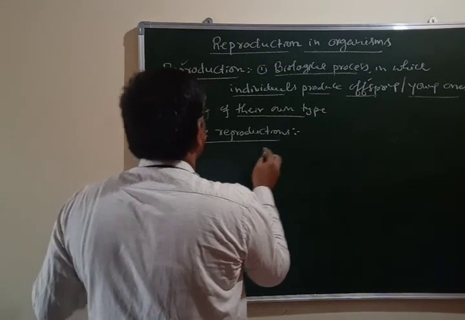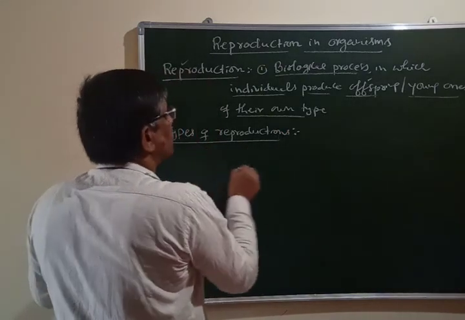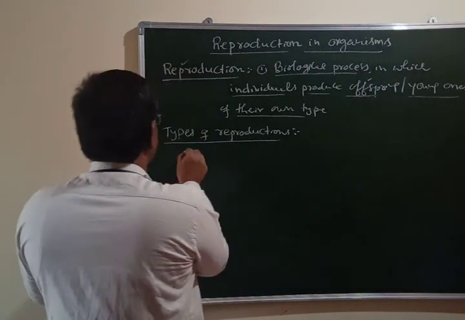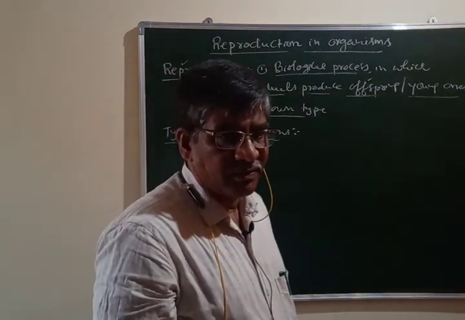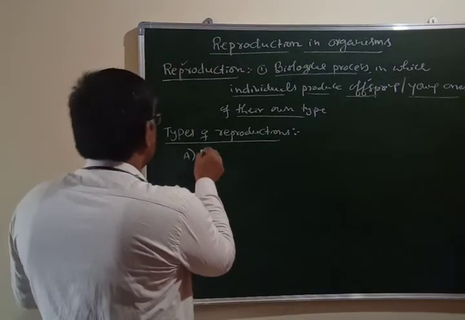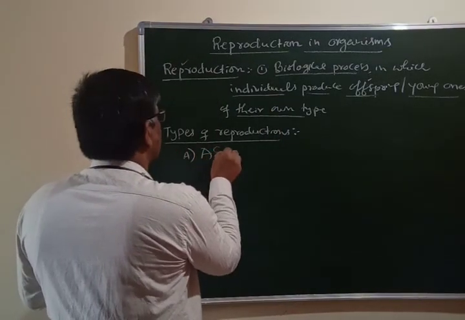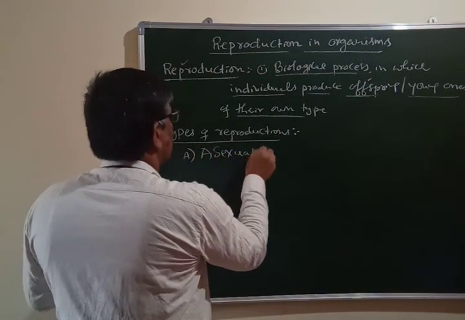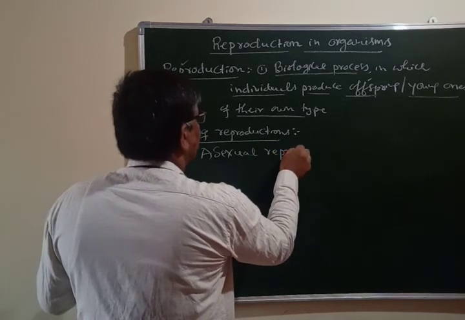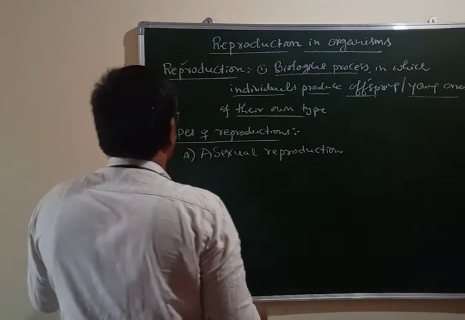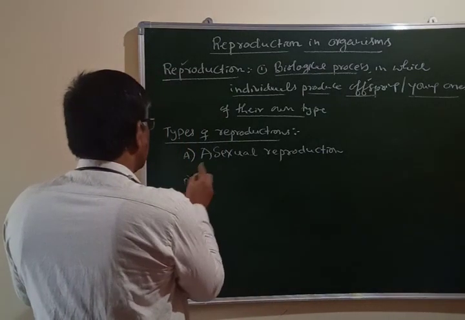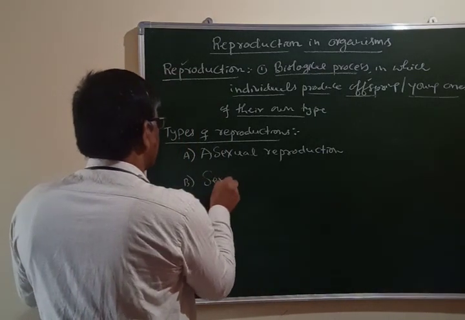There are mainly two major types of reproduction. One is asexual reproduction, and another one is called sexual reproduction.